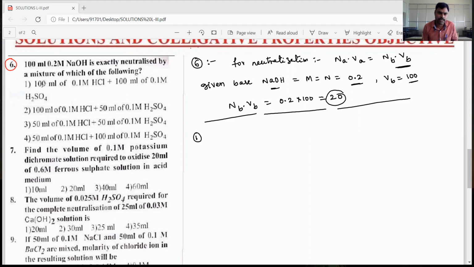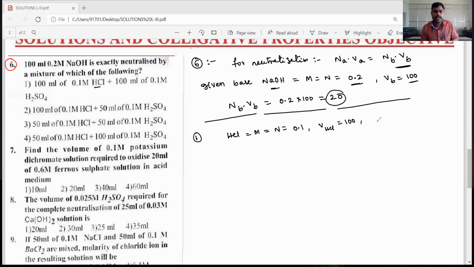In the first option, 100 ml of 0.1 molar HCl, so the volume of acid is 100 ml. Here a mixture of acids is present, both HCl and H2SO4. For HCl, the n factor is 1, so molarity is equal to normality, which is 0.1, and the volume of HCl is 100 ml.